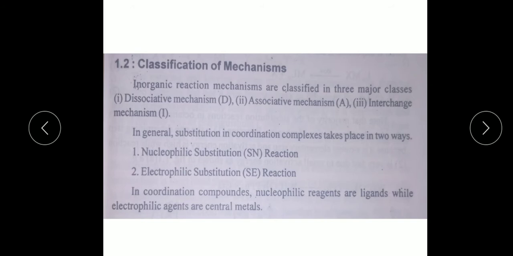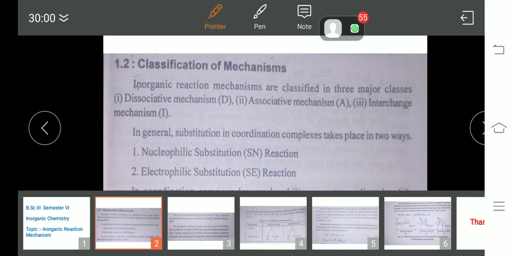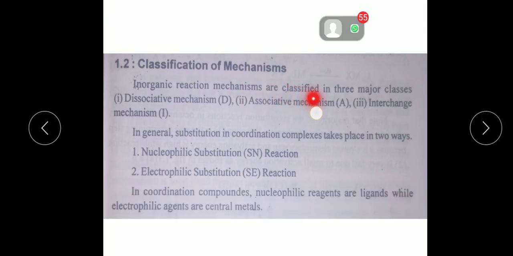Next, we will see the classification of mechanisms. Here, inorganic reaction mechanisms are classified into three major classes. Number one, dissociative mechanism, called D. Second, associative mechanism, called A. And third, interchange mechanism, called I.